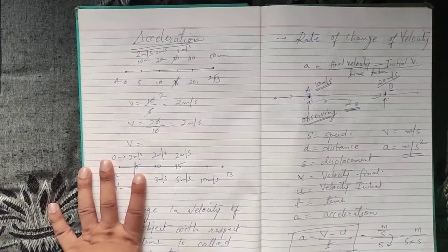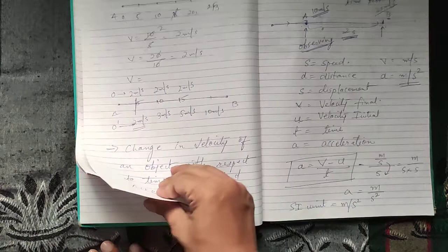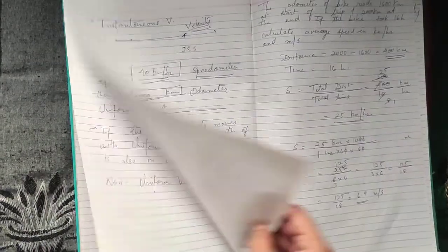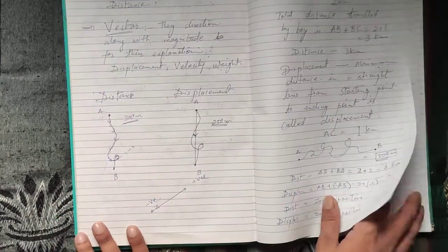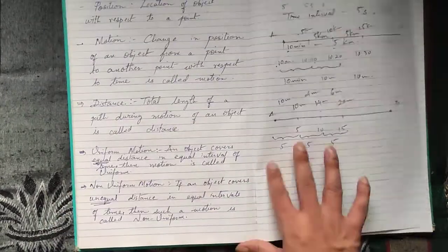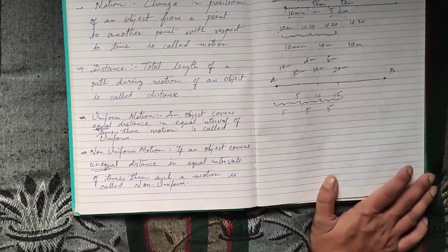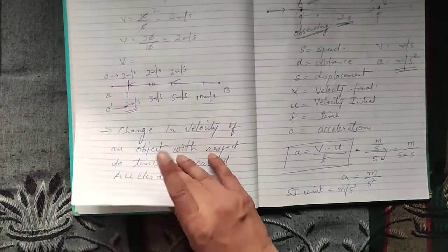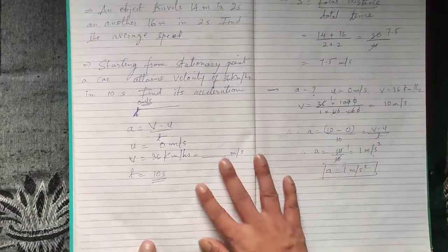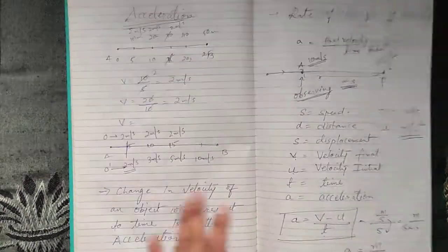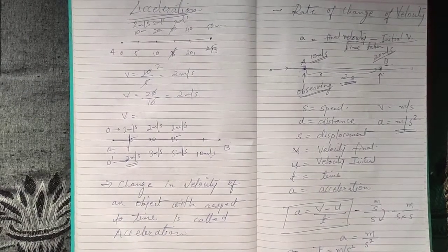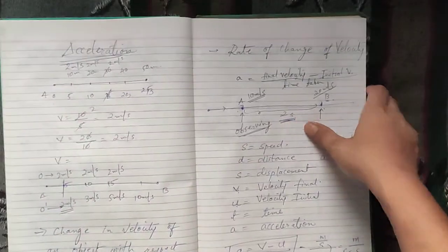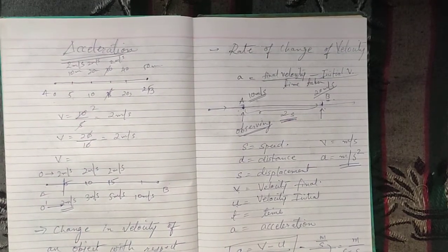Understood? Okay. Because in velocity, in non-uniform motion, we have studied that if the speed or velocity is not uniform, then it is non-uniform motion, because it is required to cover equal distance, and it is not going to cover equal distance if its velocity is changing. So if its velocity changes, then it is non-uniform motion. So acceleration of an object is always a non-uniform motion, and acceleration is described as the rate of change of velocity with respect to time.